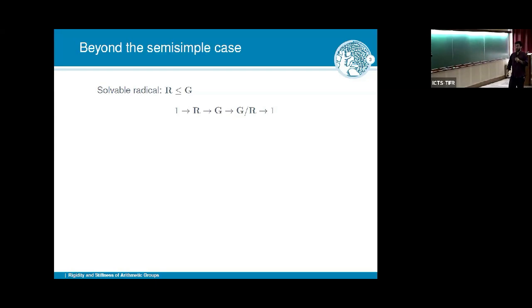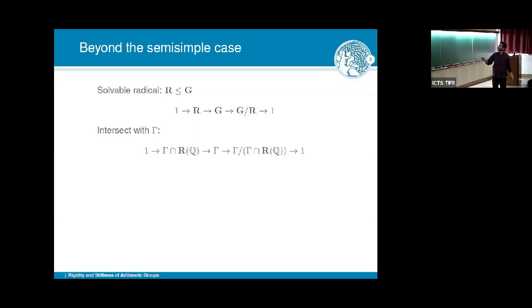So we have a solvable radical, and we can intersect it with gamma. We get this sequence here. Now this part is solvable, and this part is an arithmetic subgroup of this semi-simple group. So in a sense, if you know the semi-simple and solvable parts, you know everything, but not quite, because these things can interact in a non-trivial way.